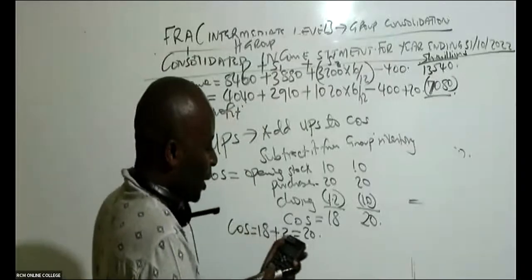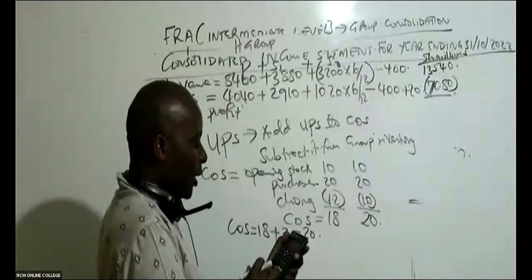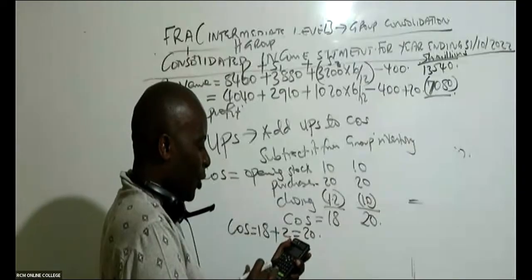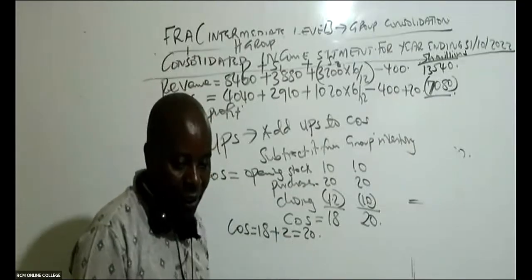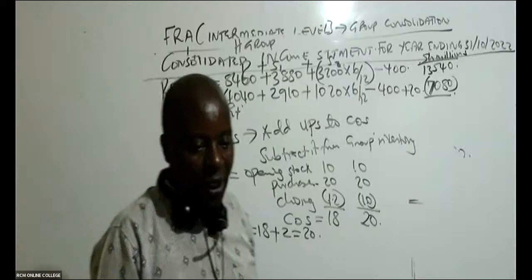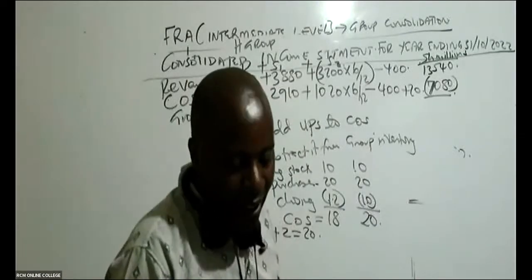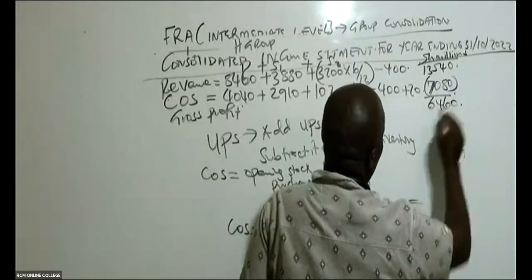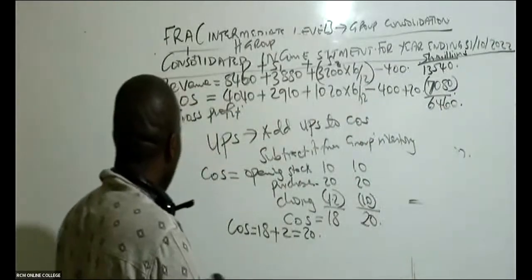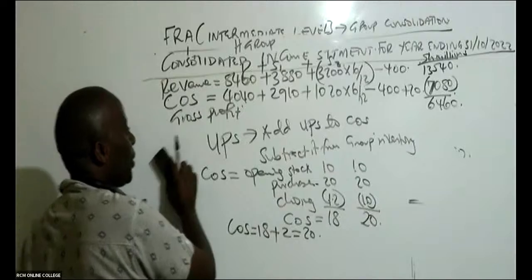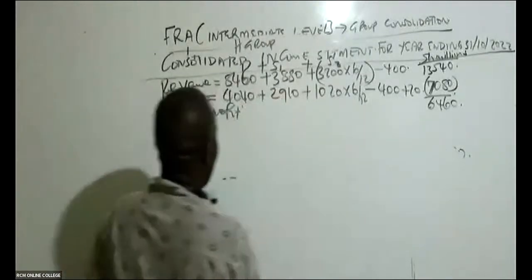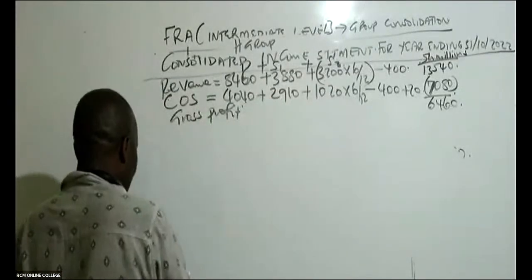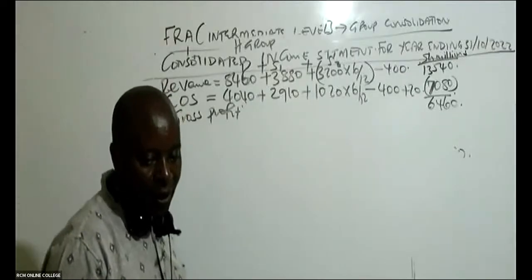So gross profit will be that 7080 minus this 13,540. What figure do we have there? Is there anybody who has gross profit of 6460? Thank you so much. 6460.